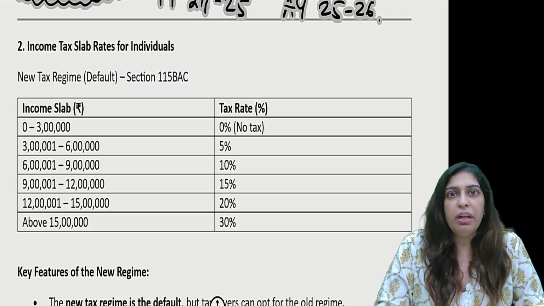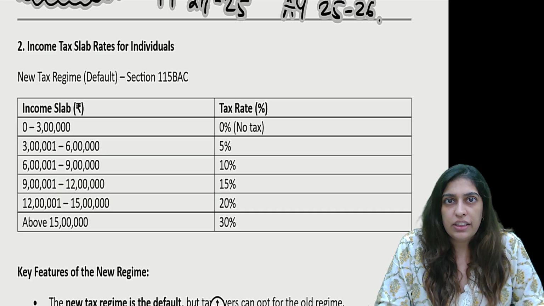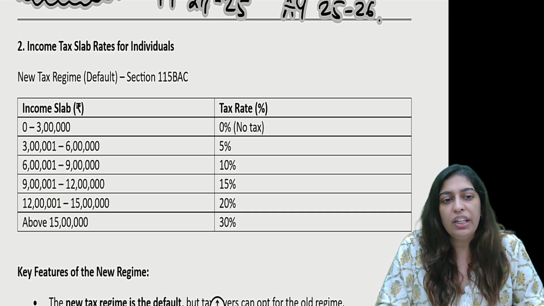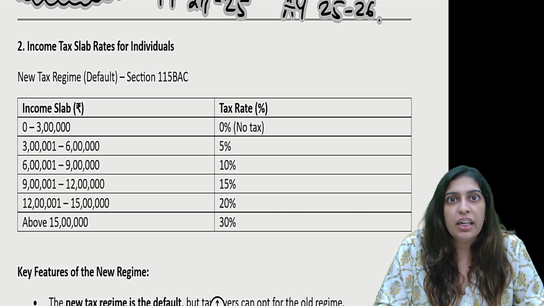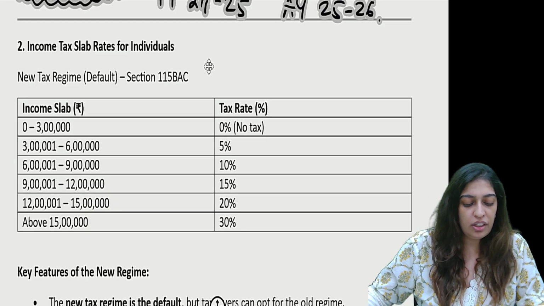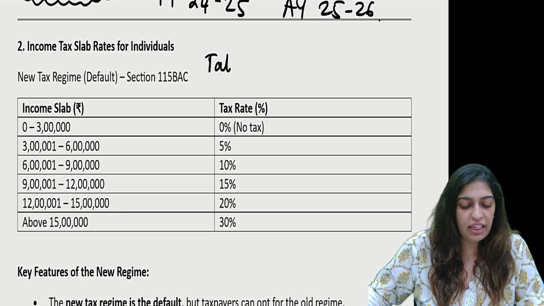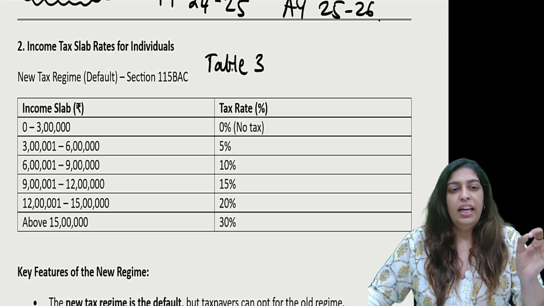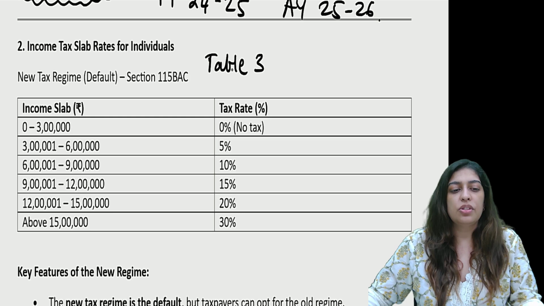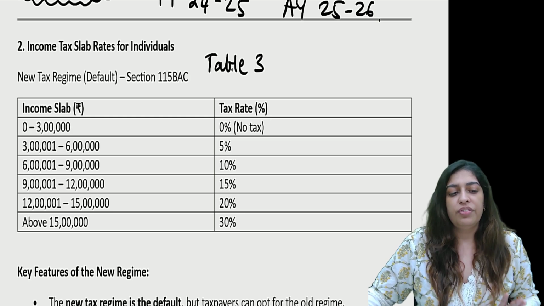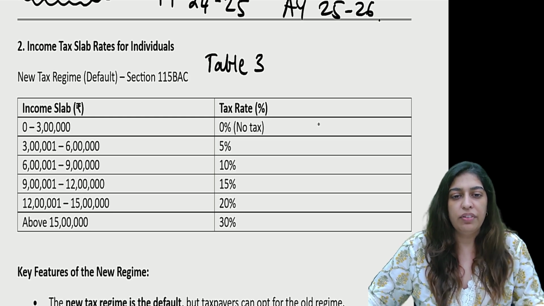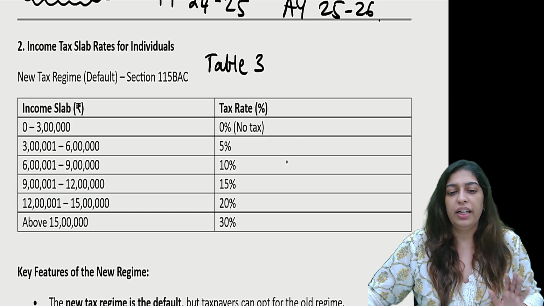Now, as you all may be knowing, there are two tax regimes, old tax regime and new tax regime. As per your Finance Act 24, the new tax slabs are, remember your table of 3. Okay, so 0 to 3, 3 to 6, 6 to 9, 9 to 12, 12 to 15 and above 15 lakhs. And over here, it has increments in 5. So 5, 10, 15, 20 and then 30.